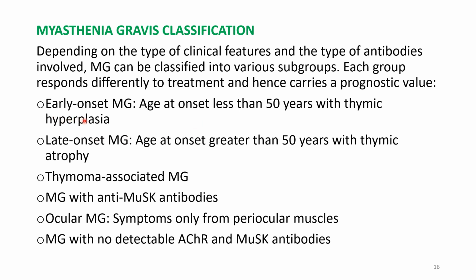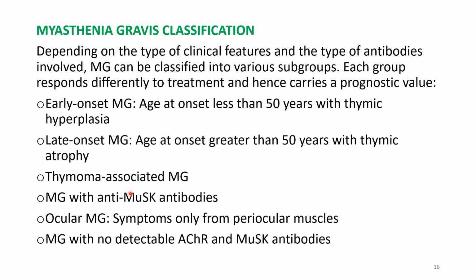First one is early onset myasthenia gravis. That is, the age of onset is less than 50 years. It is associated with thymic hyperplasia, so the thymus is producing autoantibodies. Late onset myasthenia gravis, that is, age of onset is more than 50 years with a thymic atrophy.